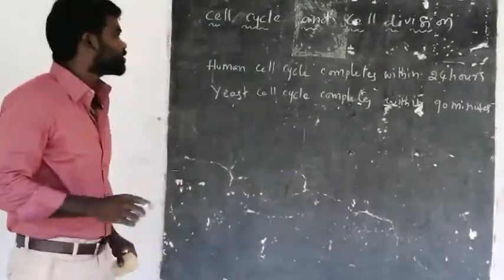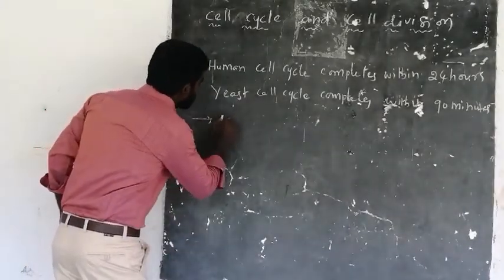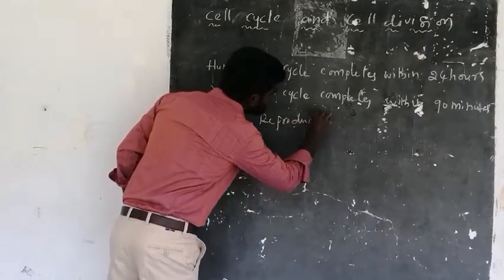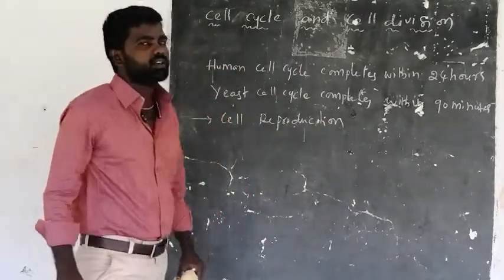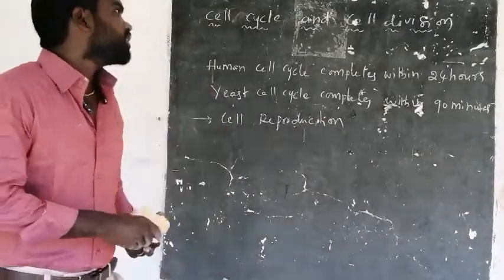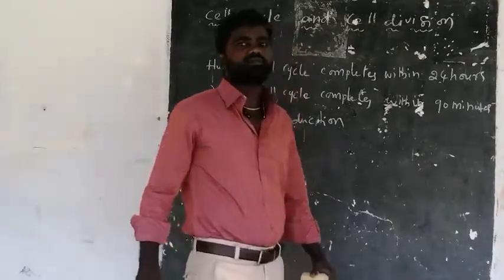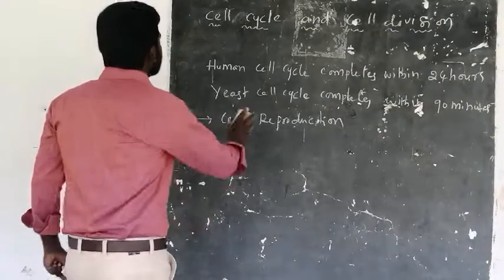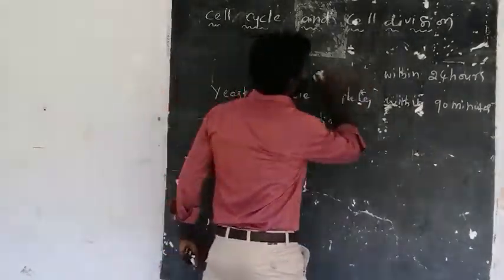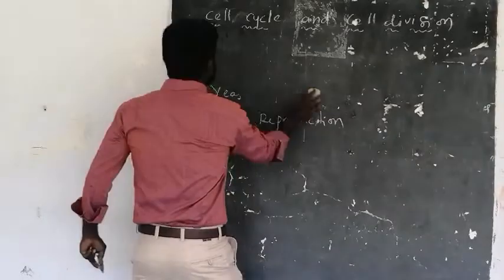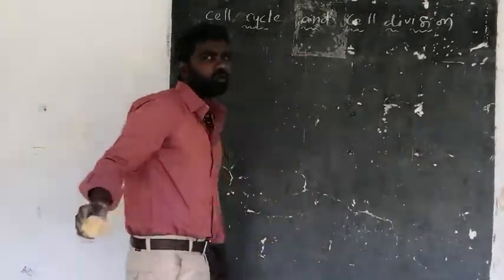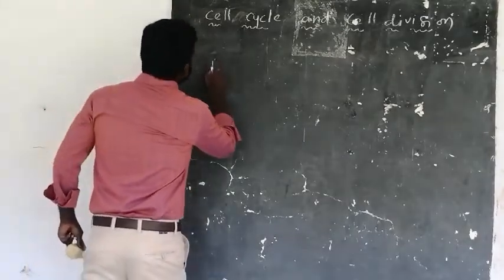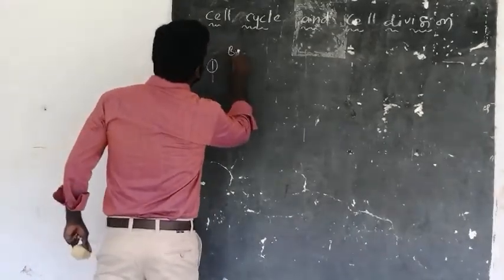Cell cycle is also called cell reproduction, and this cell cycle is basically divided into two events, or there are two basic events of cell cycle. And what are those two basic events of cell cycle? Let us see.